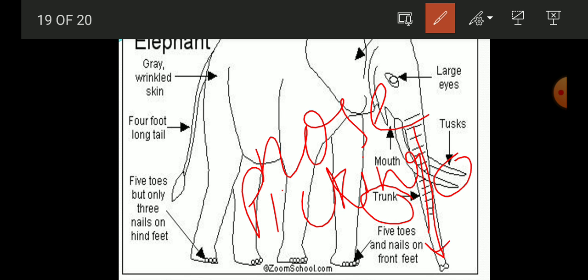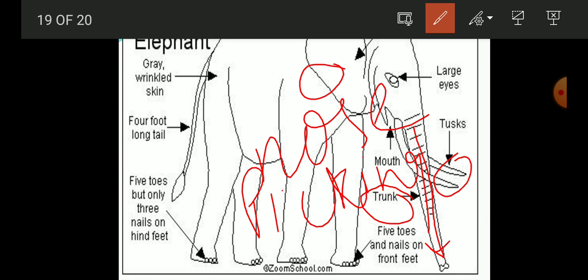So this tusk helps the elephant, so it does not face any problem as far as the availability of food is concerned. And it has large ears. As you can see, there are large ears. These large ears help it to hear very small sounds. Also, these large ears help the elephant to remain cool in the hot and humid climate of the rainforest. Like our fan, its working is also the same. Here the ear is moving, and this provides coolness to the animal.